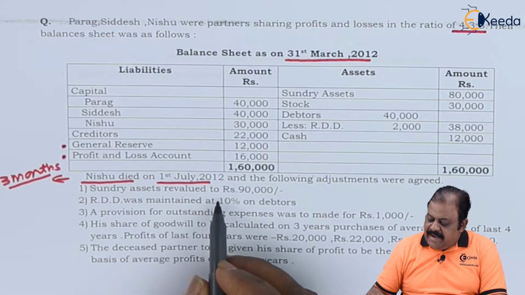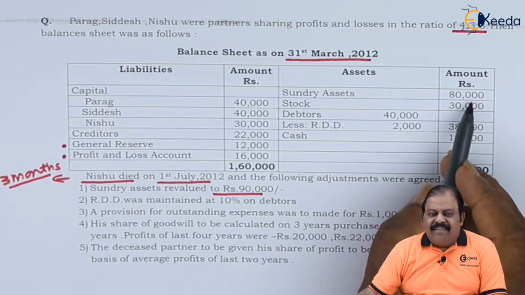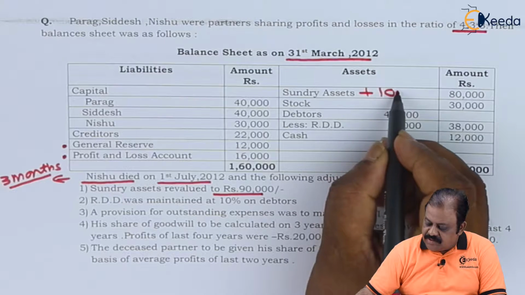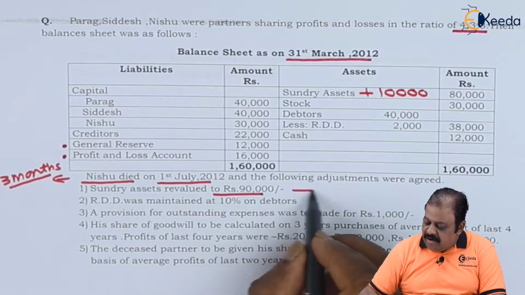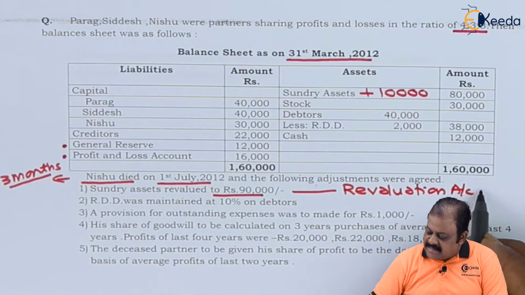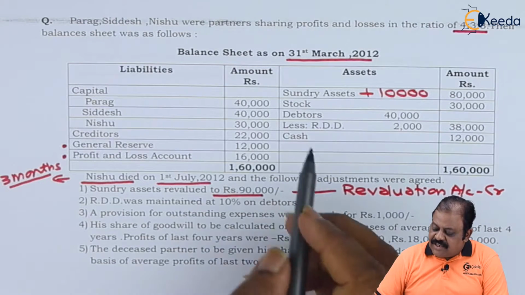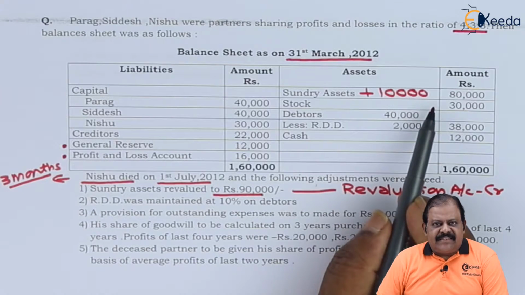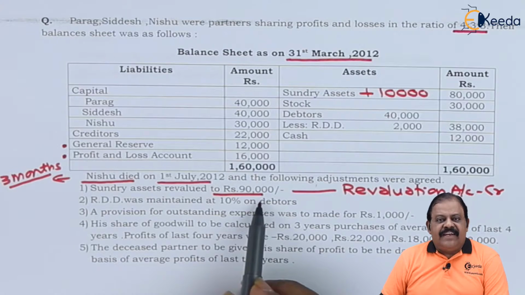Next, sundry assets revalued to 90,000. Here their value is 80,000. So it has gone up by 10,000. So this will be recorded in revaluation account on the credit side, and in the balance sheet we will be adding 10,000 to the value of sundry assets. So the new balance sheet will show sundry assets rupees 90,000.